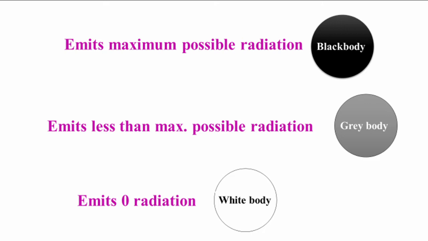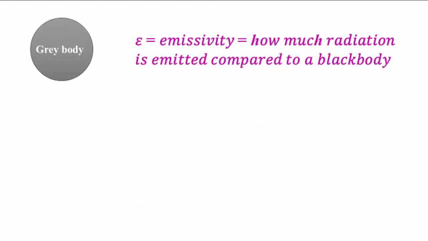Okay, so I assume that you understand that there are no actual black bodies in the real world, because a black body is an ideal concept, and most objects in the real world can be referred to as grey bodies. That is, they are bodies that can emit a certain fraction of the radiation that a black body would emit. So for real world bodies, we can modify Stefan's law by adding a factor that represents the similarity between a normal body and a black body. We call this factor the emissivity of the surface.